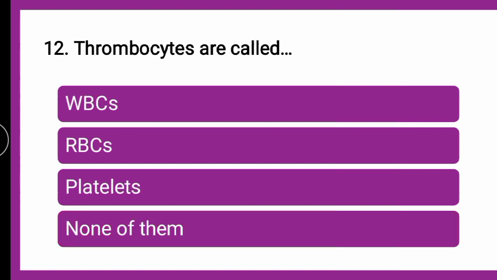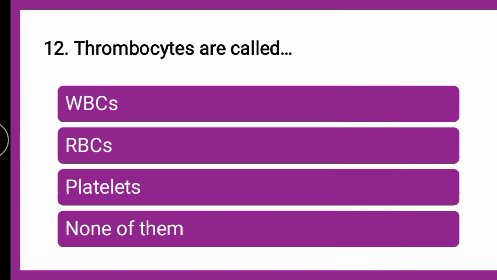Next question is, thrombocytes are called dash. Now, thrombocytes, whether they are also called WBCs or RBCs or platelets or none of them, you can put your answer in the comment section, and till that we will go for the explanation.